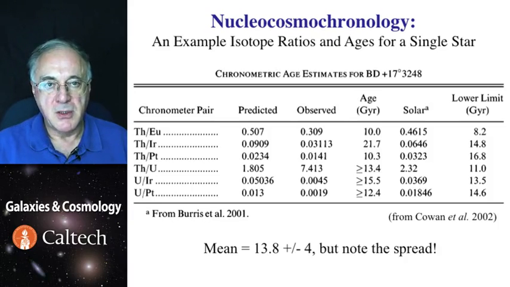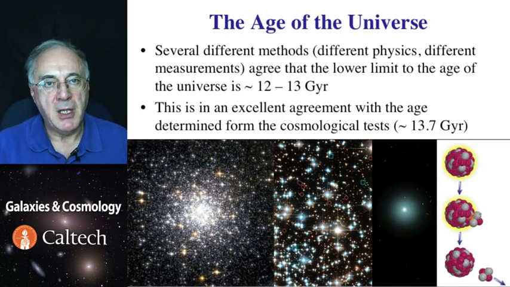And the average of it is remarkably close to what we now know is the actual age of the universe. And it's also essentially the same as the ages measured for globular clusters and for white dwarfs. This is just one star. Doing this for many stars improves the result. And so to recap, we have now a fairly good idea of what the age of the universe is, or at least the lower limit to it, using several completely different methods, which rely on different physics, different assumptions, and different measurements, and they all agree. It's because of that that we think we got it right.